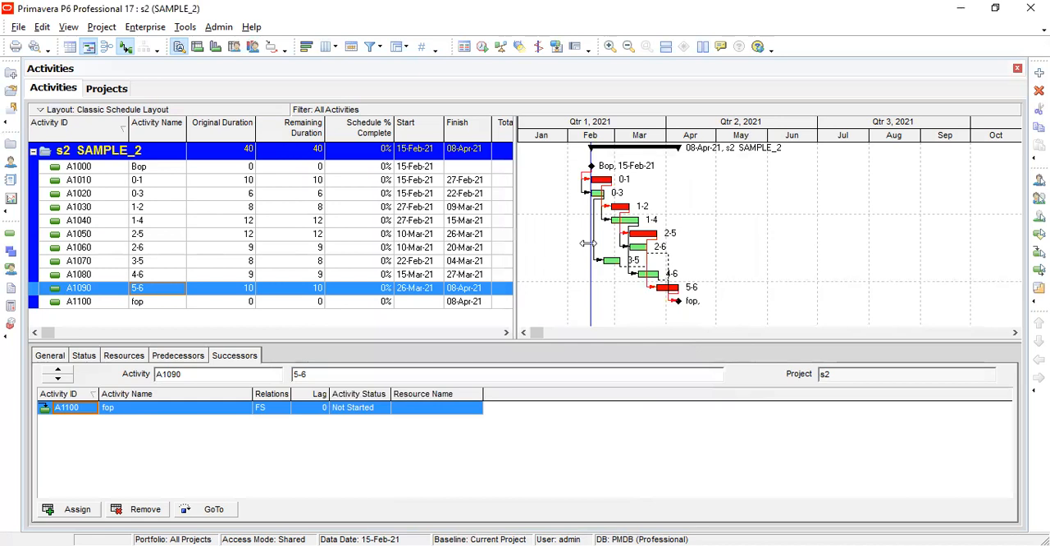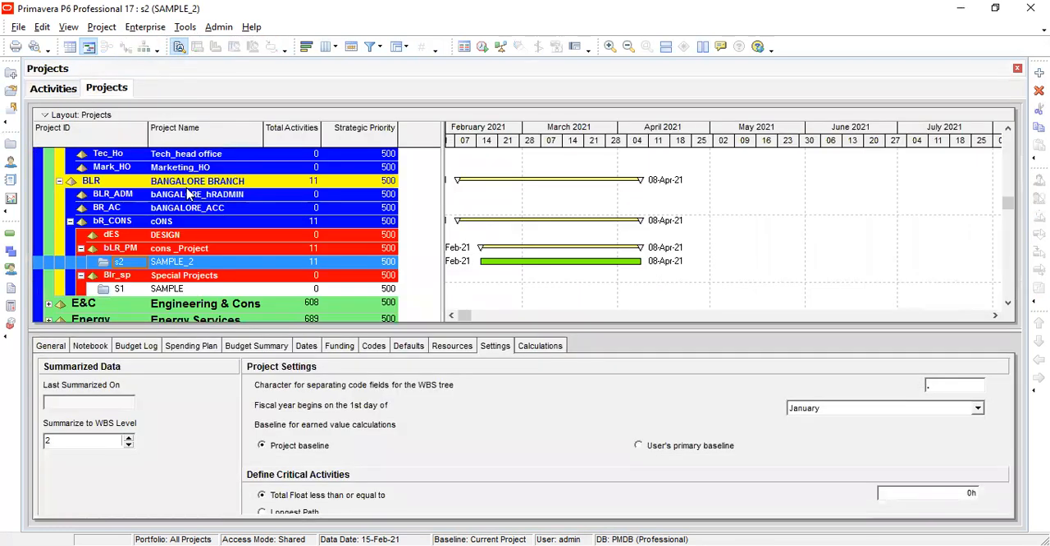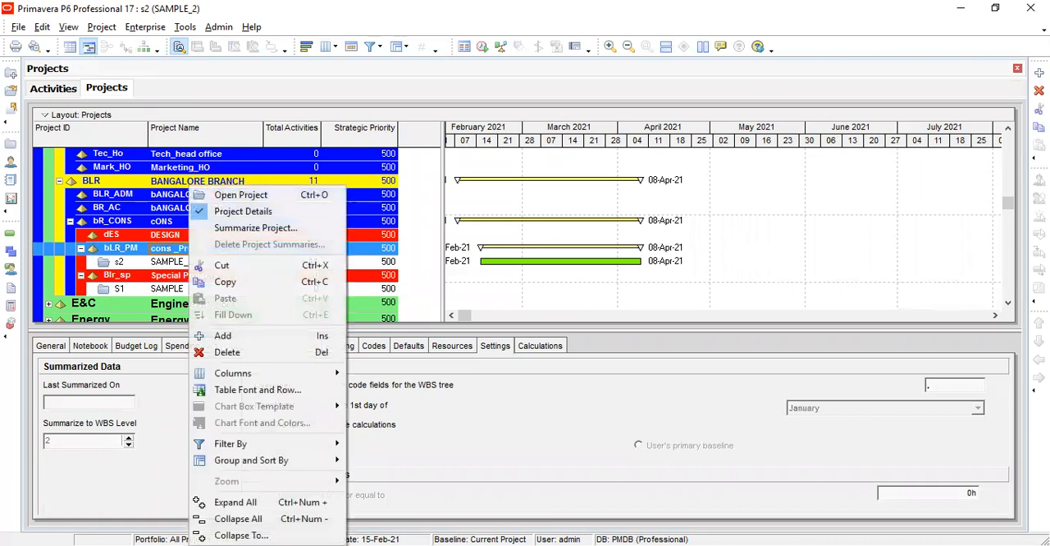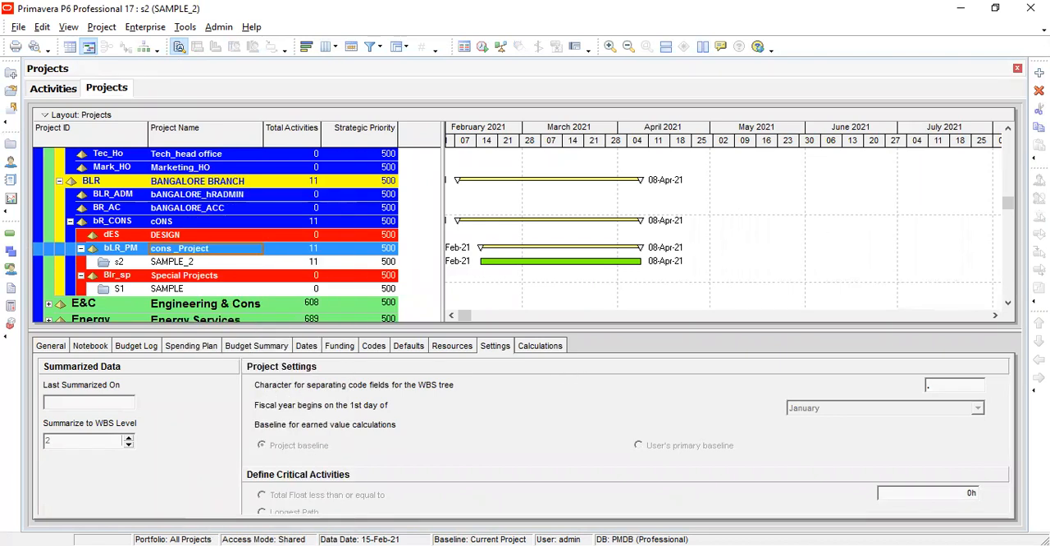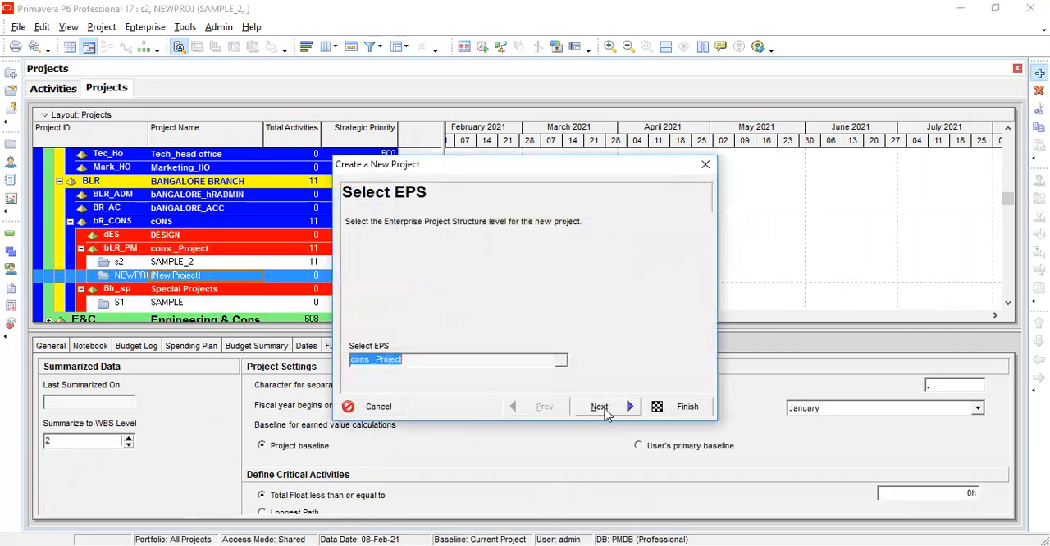Now you can see, sir. Got it? This is one way of creating the project, sir. Another one. Under one EPS, any number of projects, n number of projects we can create.